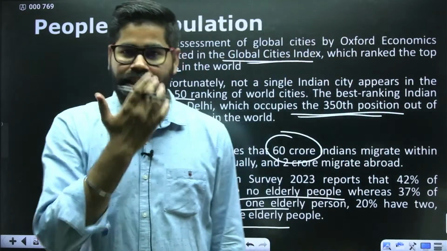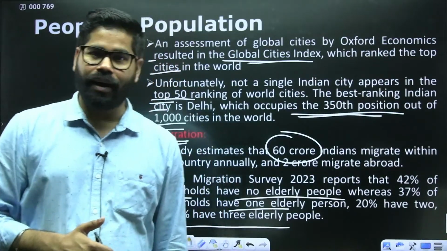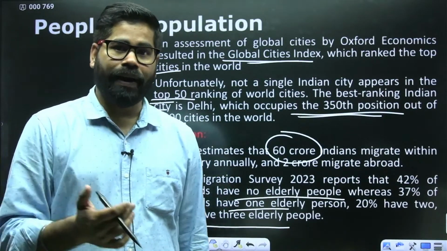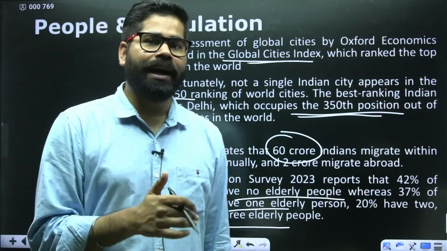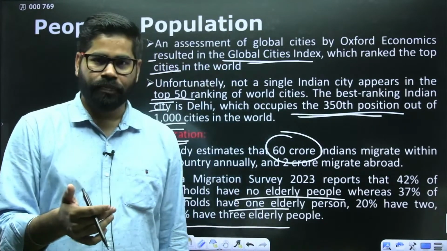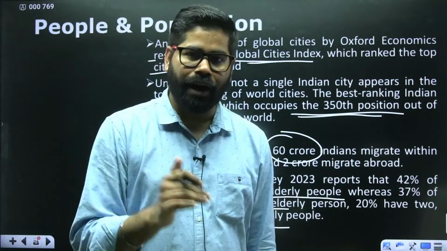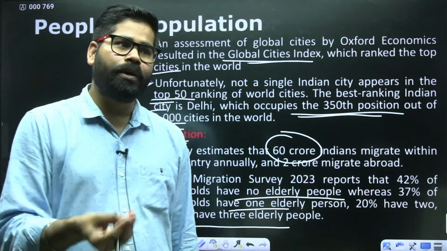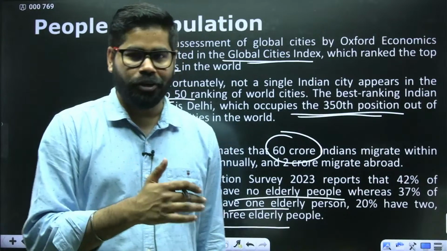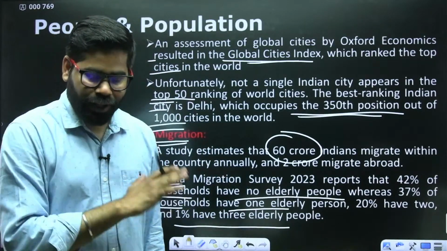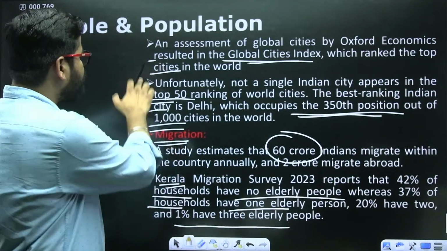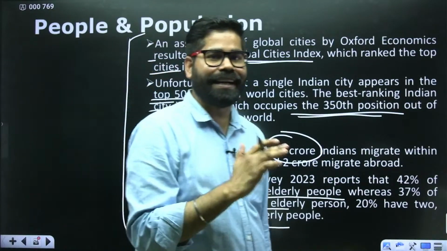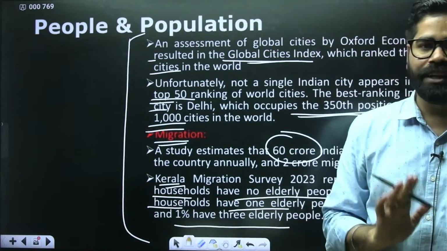If migration is surveyed in parts of UP and Bihar, you will see more such results. You will find that almost every house or majority of houses in Bihar and UP have either some students or some people who are working outside. The family is not together. So this is one of the challenges we see, that the population is migrating. It is not getting even growth.